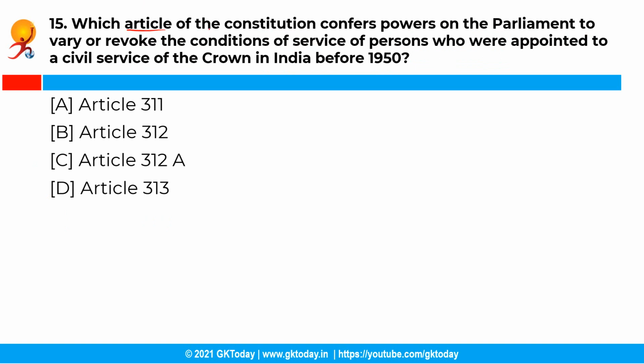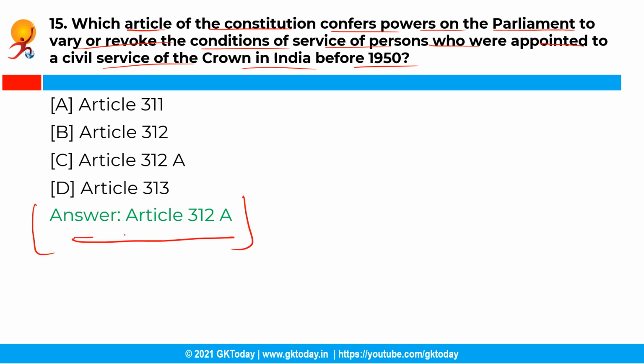Now the next question is, which article of the Constitution confers power on the Parliament to vary and revoke the conditions of service of persons who were appointed to a civil service of the Crown in India before 1950? So you have the following options and the correct answer is option C, that is Article 312A. So the Article 312A of the Constitution of India empowers the Parliament to vary or revoke the conditions of service of persons who were appointed to a civil service of the Crown in India before the year 1950.